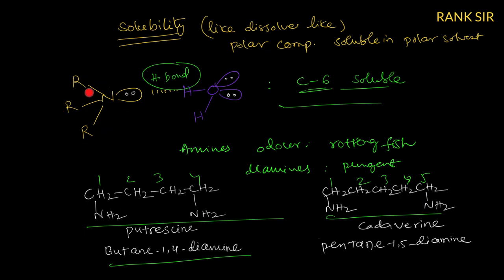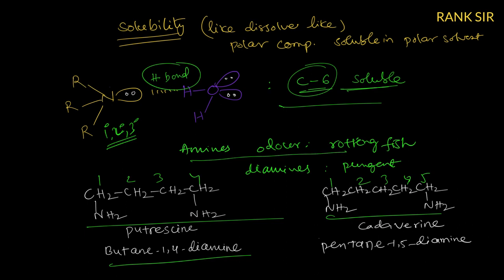Now coming to amines. When you add amines into the water, amine can form hydrogen bonds. Which amine can form hydrogen bond? Every primary, secondary and tertiary amine can form the hydrogen bond with water. Tertiary amine does not form hydrogen bond with itself, but it forms hydrogen bond with the water molecule. Therefore, solubility increases because the water molecule forms hydrogen bond with the amine. Generally, up to 6 carbons they are soluble.